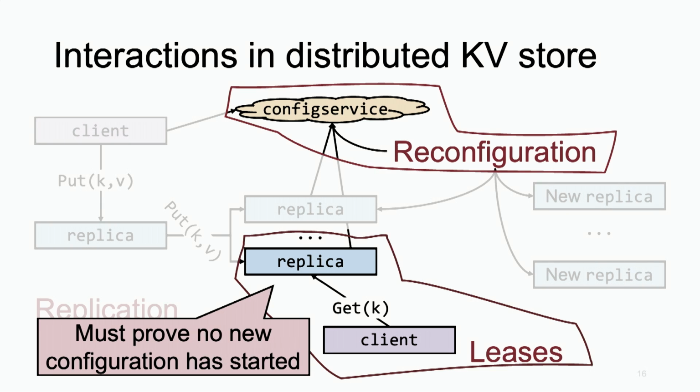And remember, the key thing that we needed to prove is that when the replica responds to the get of the client, no new configuration is started, and the replica has the latest version of the key value store.